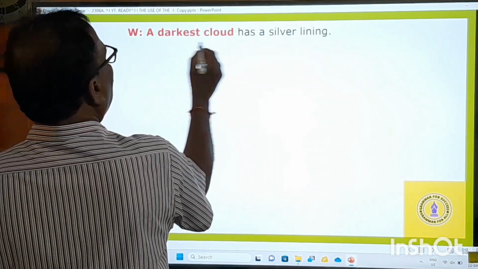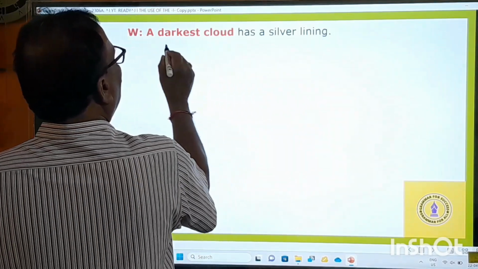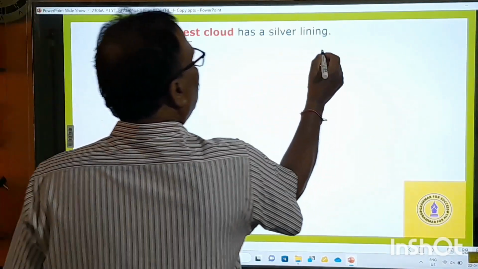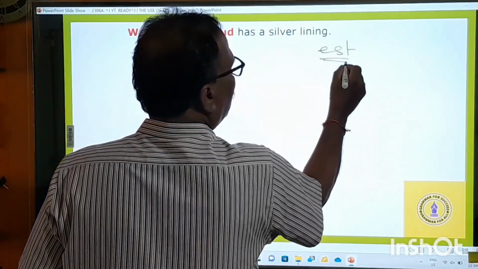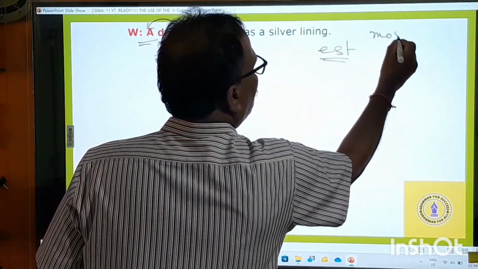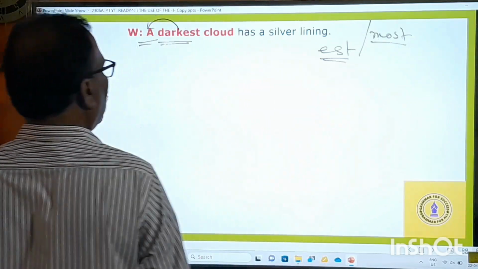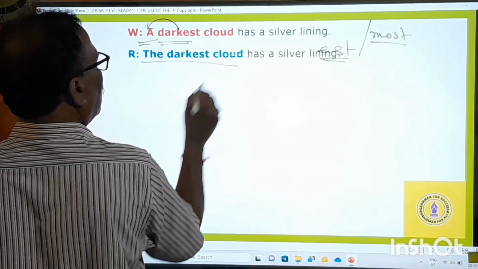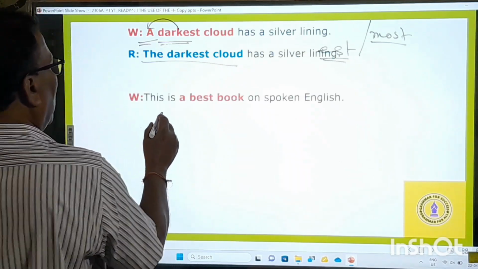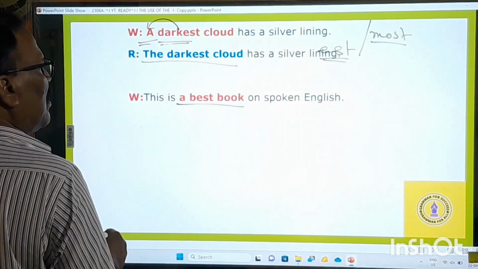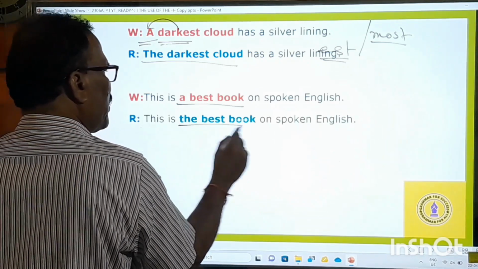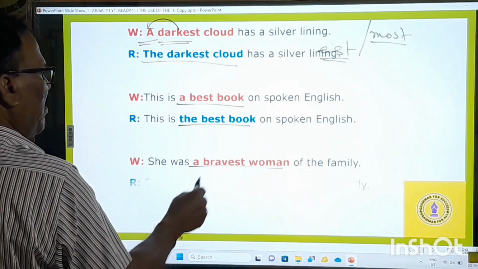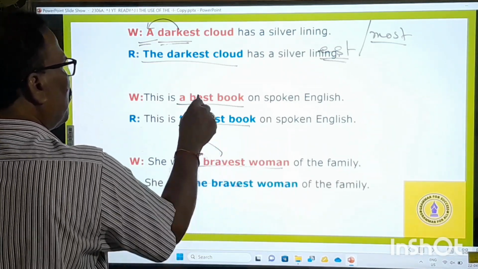A darkest cloud has a silver lining. Darkest is a superlative adjective. All superlative adjectives generally end in "est" and some begin with "most." Don't say "a darkest," say "the darkest cloud." Similarly, "this is a best book on spoken English." Don't say "a best," say "this is the best book." "She was a bravest woman." Don't say "a bravest," because it is "the bravest."